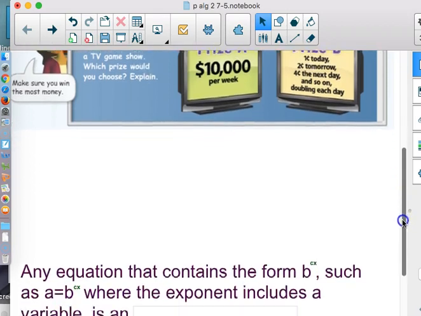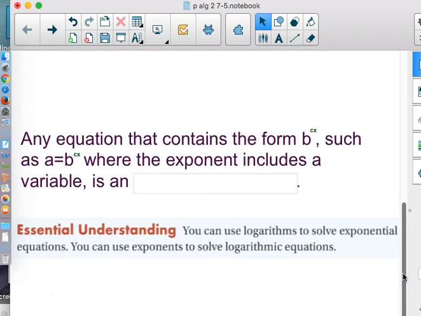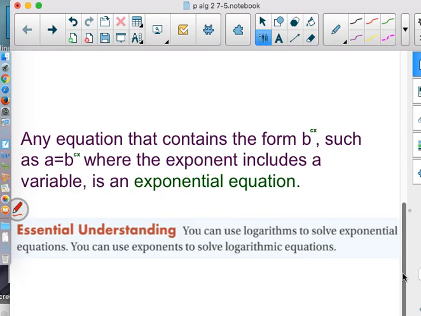I always think this is horrible because it's kind of like promoting the lottery, but it's not. What we're doing is we're trying to teach you how to make those educated choices. Any equation that contains the form b to the cx, such as a equals b to the cx, where the exponent includes a variable, that's called an exponential equation. And this is what we've had before. When we were working on exponential equations dealing with interest before, there'd be times when we had things like this.